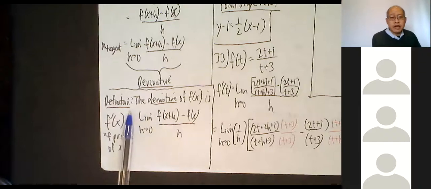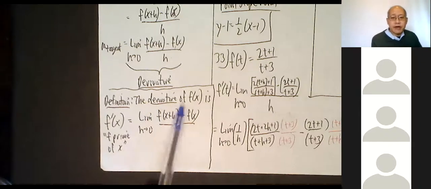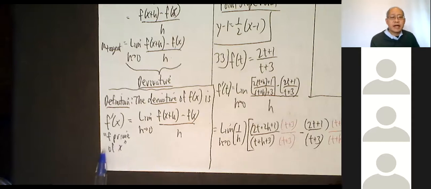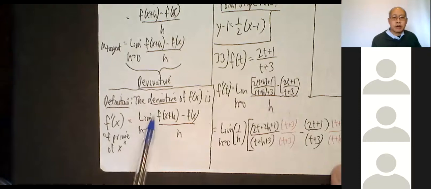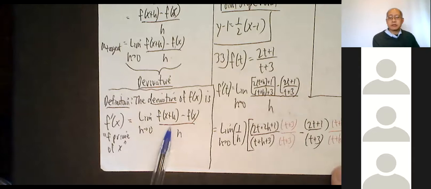So formal definition of derivative. The derivative of f of x is f prime of x. The way you say it is f prime of x. You put an apostrophe, and it's equal to this mess here. Limit as h approaches 0 of f of x plus h minus f of x all over h. Okay. And today I'll show you some examples of this. It can get quite messy.